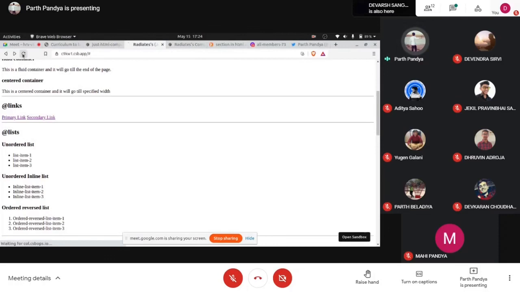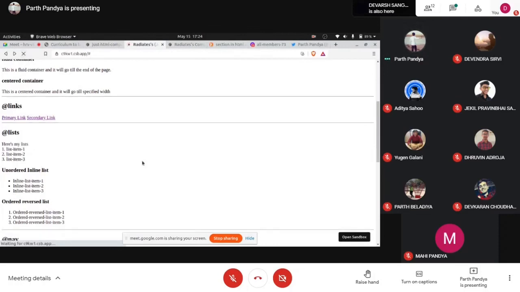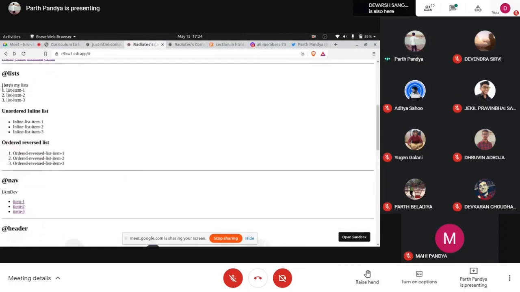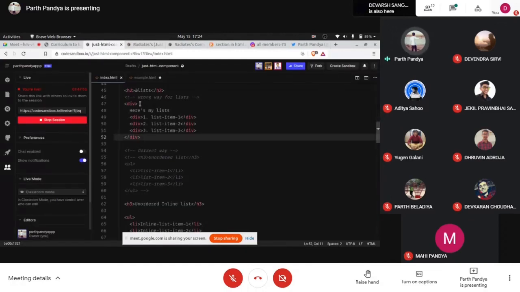Let's refresh this page. So here it is. This is the unconventional and the traditional way to define a list. We are actually enclosing the content in these two divs, and we are enclosing each element in a div element.